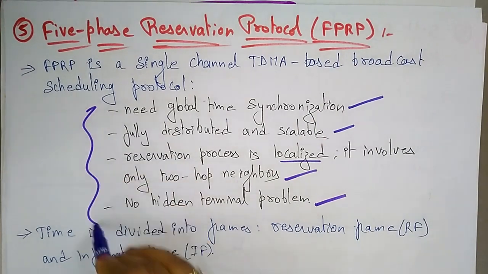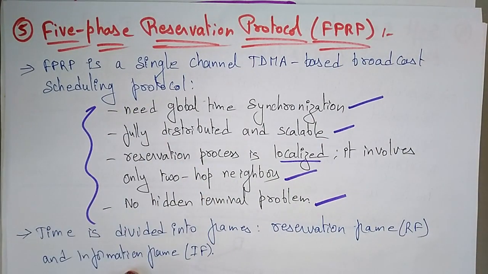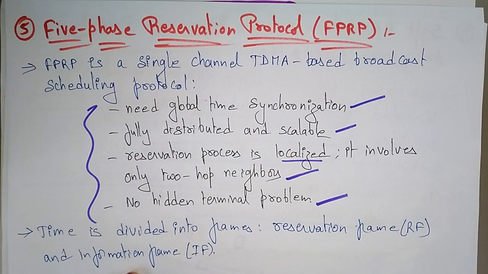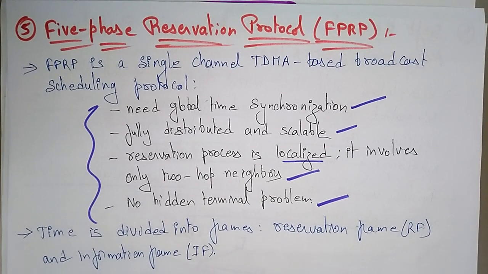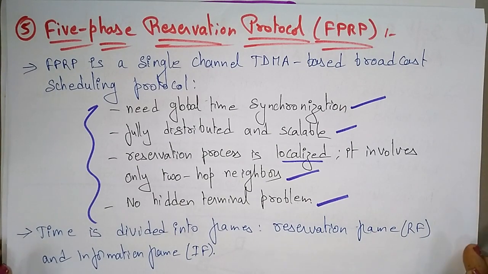So these are all the features of the 5-phase reservation protocol.